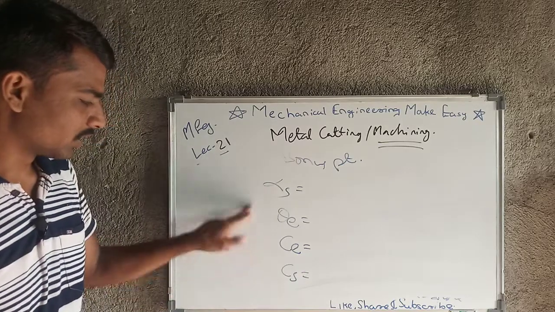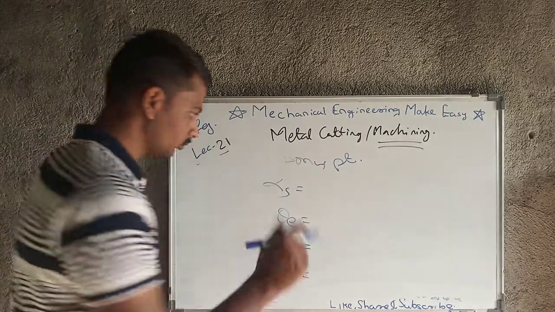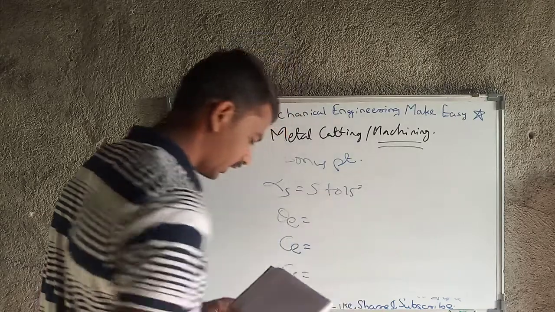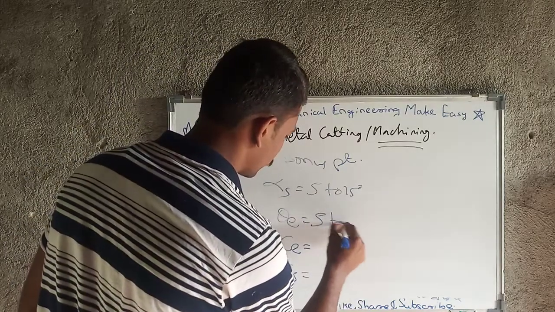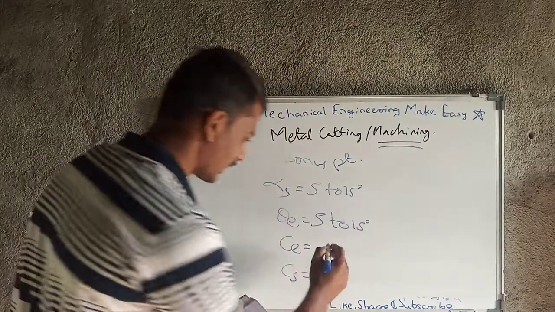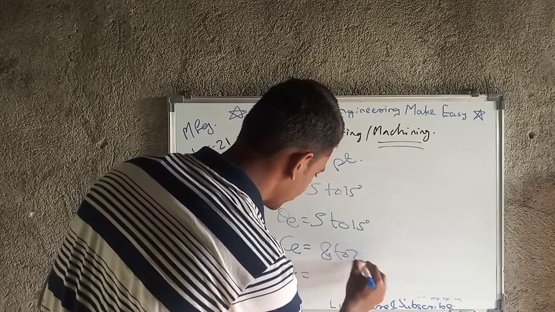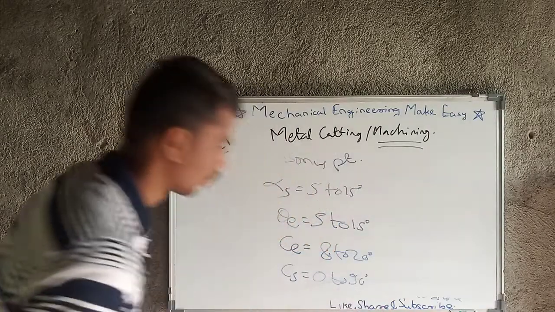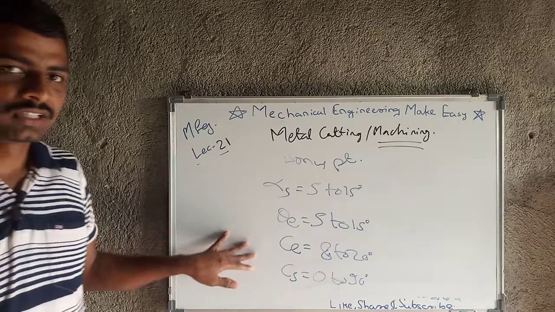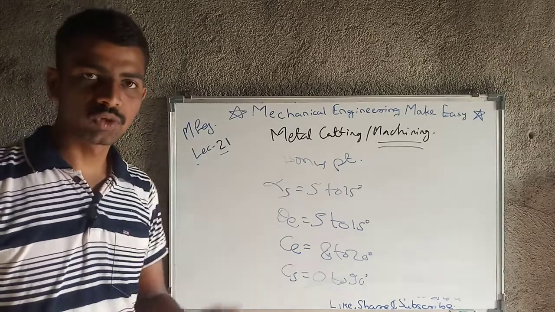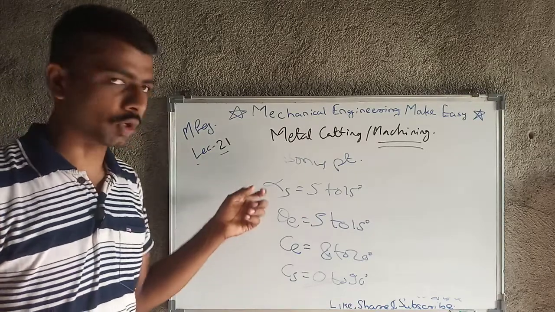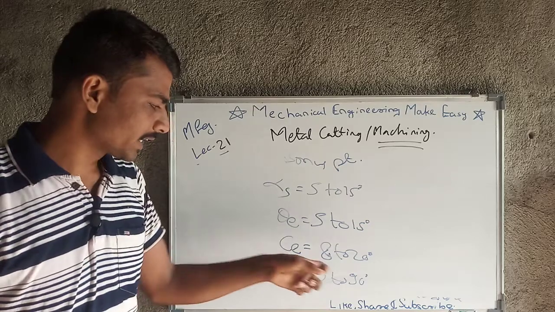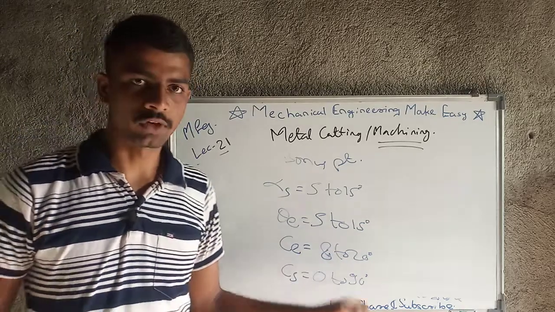So what are the ranges of these angles in degrees? The side rake angle will vary from 5 to 15 degrees. The end relief angle will also vary from 5 to 15 degrees. The end cutting edge angle will vary from 8 to 20 degrees, and the side cutting edge angle will vary from 0 to 90 degrees. These four parameters are very important in the GATE exam, and the ranges are also important in general numericals.